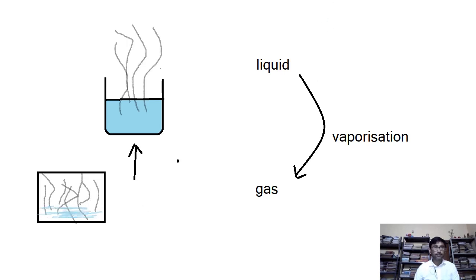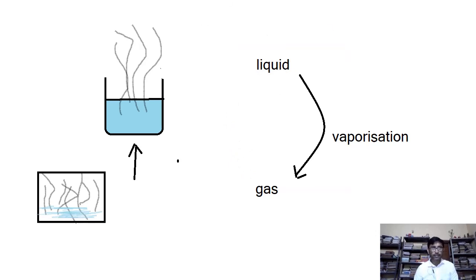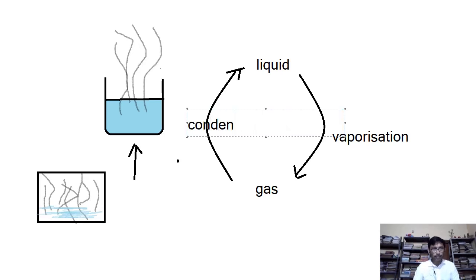So that is the transformation back from gas into liquid, and that process of transformation from gas to liquid, we know that it is called condensation. Okay, so we're just going to write it down over here. It is called condensation, right?